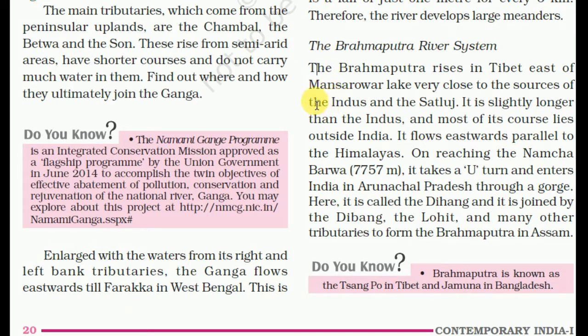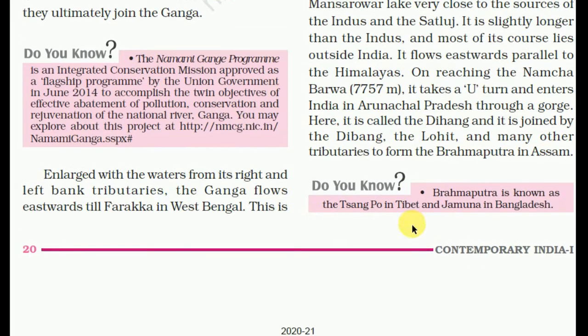The Brahmaputra rises in Tibet, east of Mansarovar Lake, very close to the source of the Indus and the Satluj. So west of Mansarovar the Indus originates and in the east the Brahmaputra originates. It is slightly longer than the Indus and most of its course lies outside India, and it flows eastward parallel to the Himalayas. On reaching Namcha Barwa, 7,757 meter, it takes a U-turn and enters India from Arunachal Pradesh. Here it is called Dihang, and it is joined by the Dibang, the Lohit and many other tributaries to form the Brahmaputra in Assam.